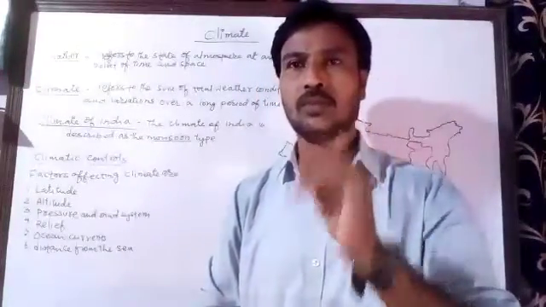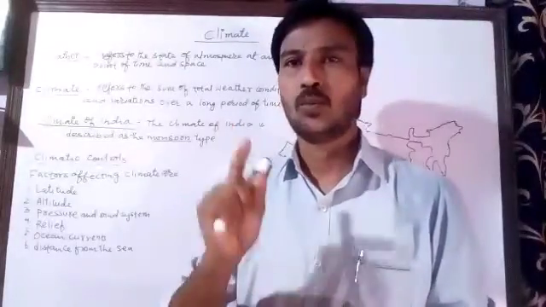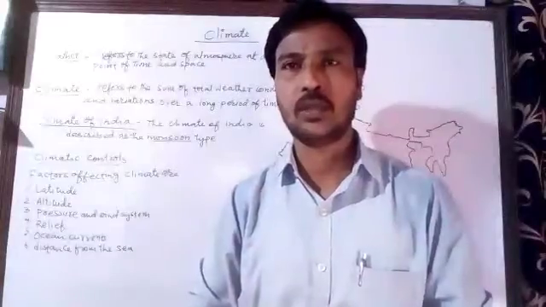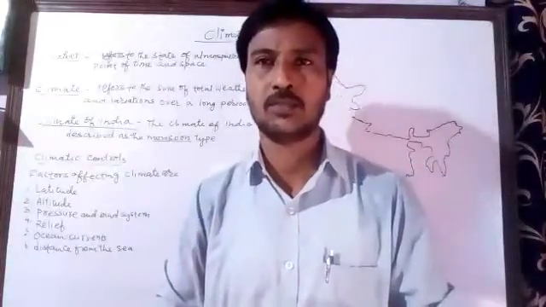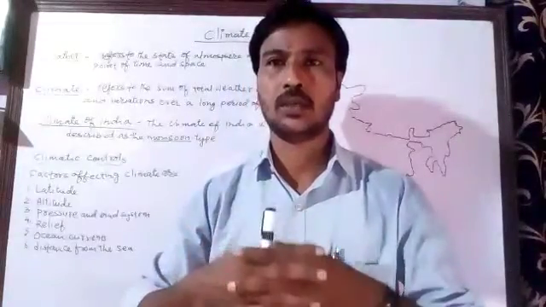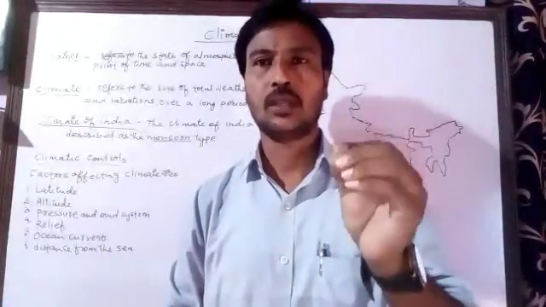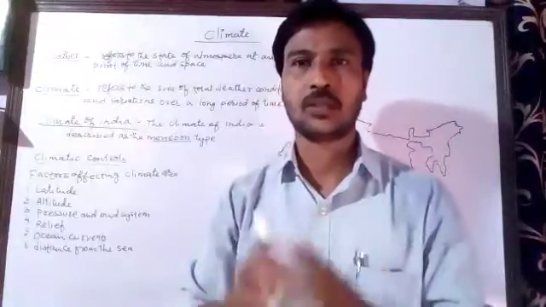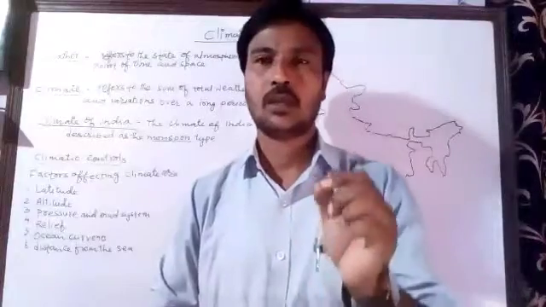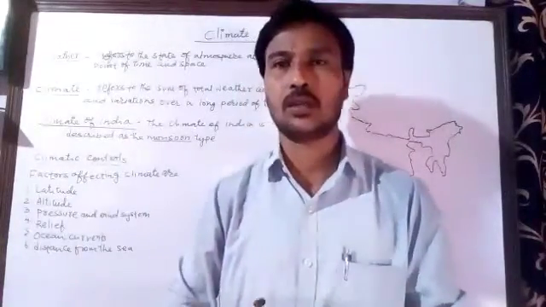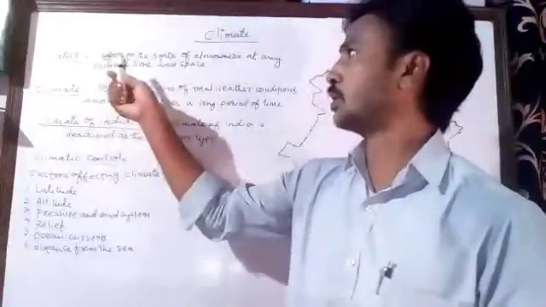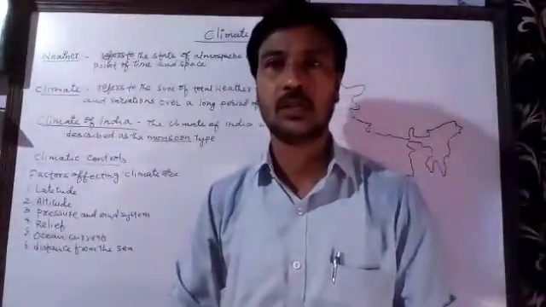So the first thing we have studied is what weather is. The second thing is what factors affect the weather. And thirdly, weather changes frequently, therefore it doesn't remain the same. It is referred to as the condition of the atmosphere for a short period of time. And one more thing is that weather covers a small area. As it says, it is a point of time and space. Weather especially covers a small area.